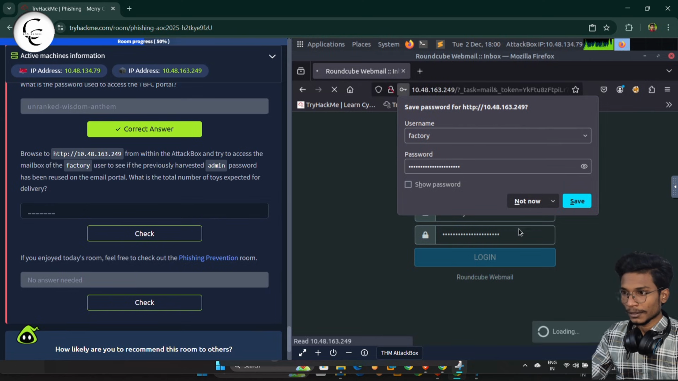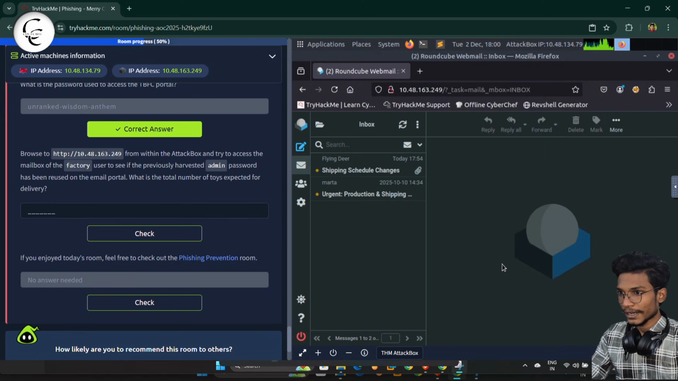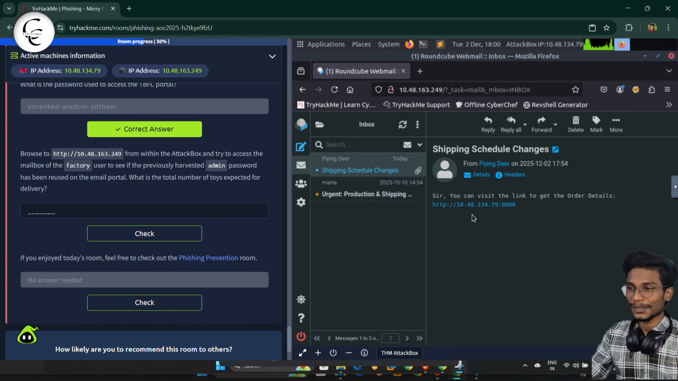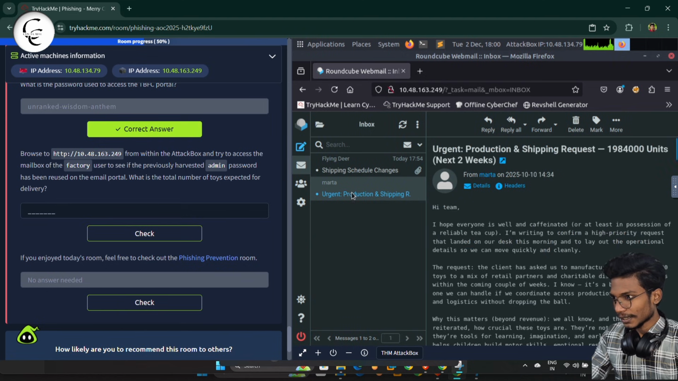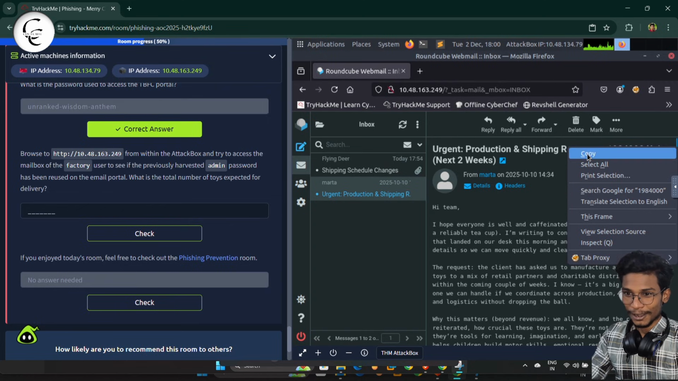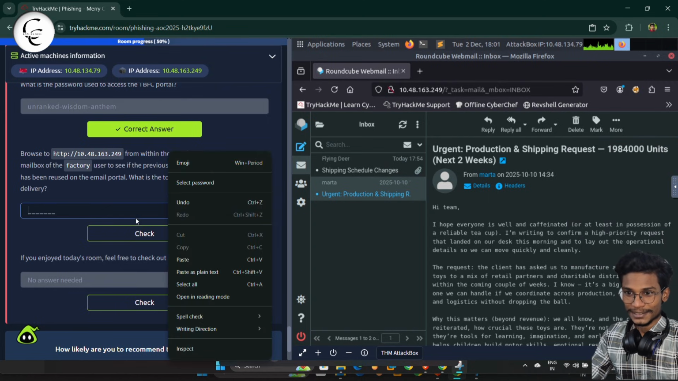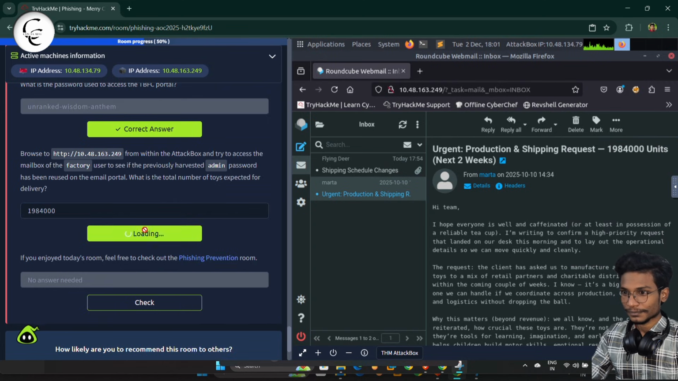Not now. So guys, here you can see the data and here the flying deer email that we have sent using the phishing email tool. So guys, here we have another email. What is the total number of toys expected delivery? So guys, here is the number. This is very large, so you can calculate on your own. I will simply copy and paste here and check.